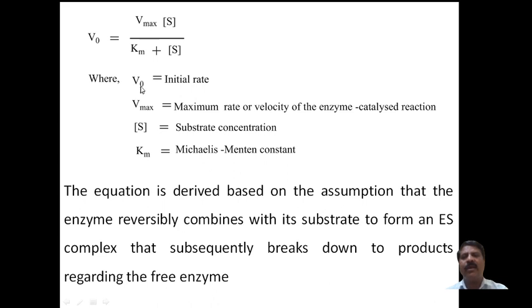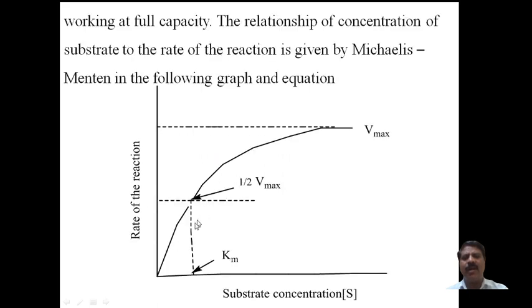Here V naught is the initial rate of the reaction, V max is the maximum rate or velocity of the enzyme catalyzed reaction, S is the substrate concentration, and Km is the Michaelis Menten constant. And usually in this graph, in this portion you have to find the slope.